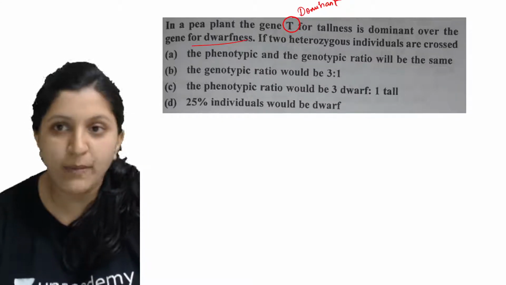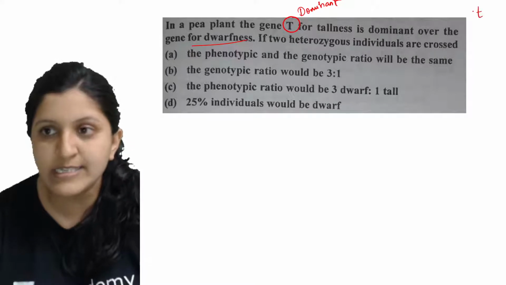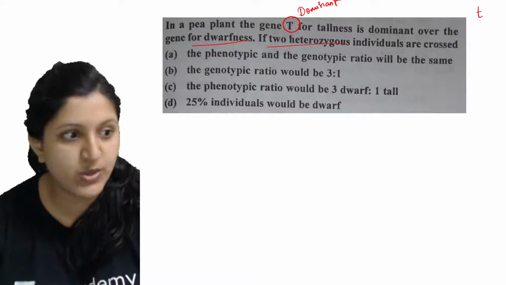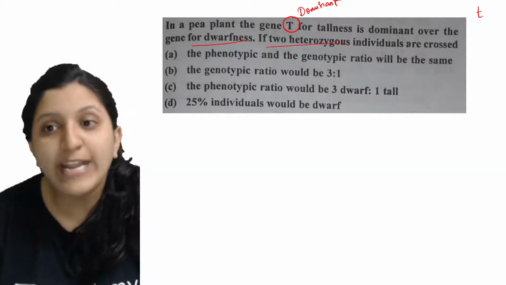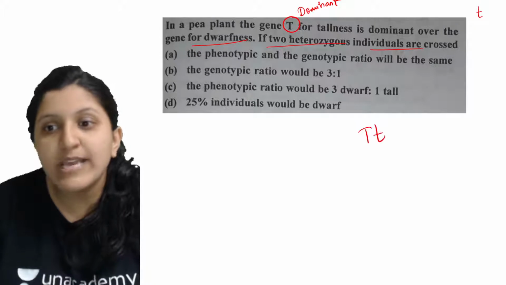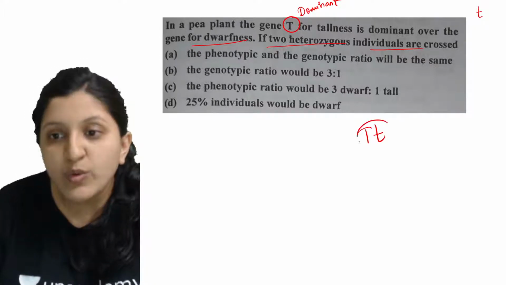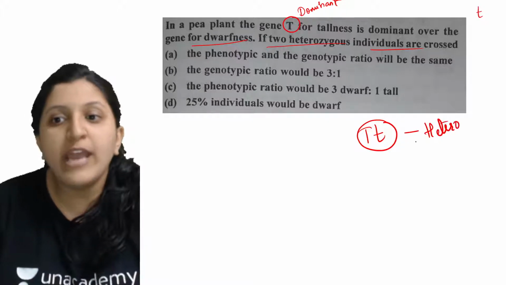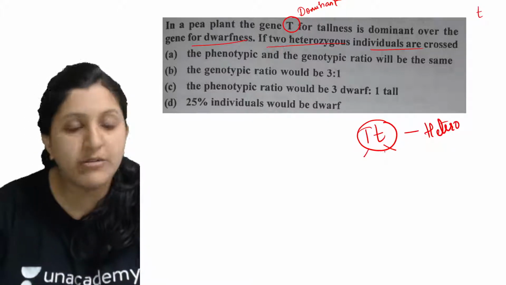So that is the recessive allele, this one. Now, if two heterozygous individuals are crossed, so what is a heterozygous individual? You know this is heterozygous because you can find one dominant allele and one recessive allele.